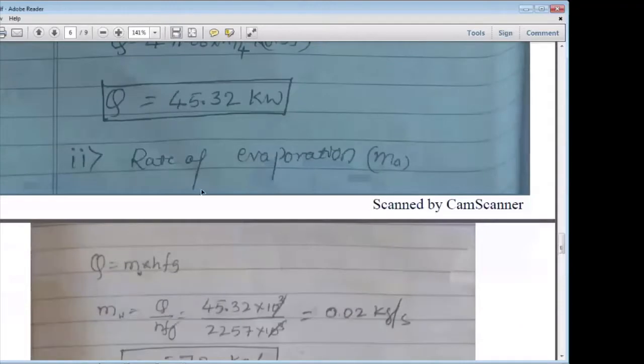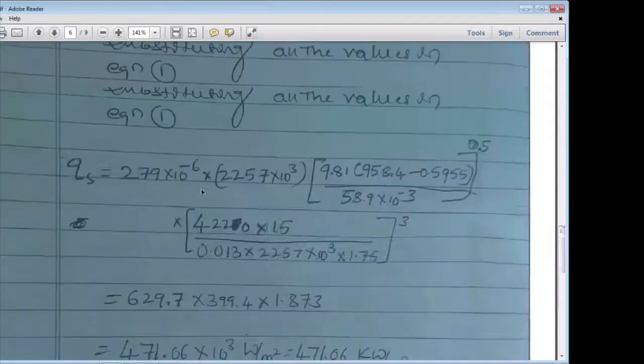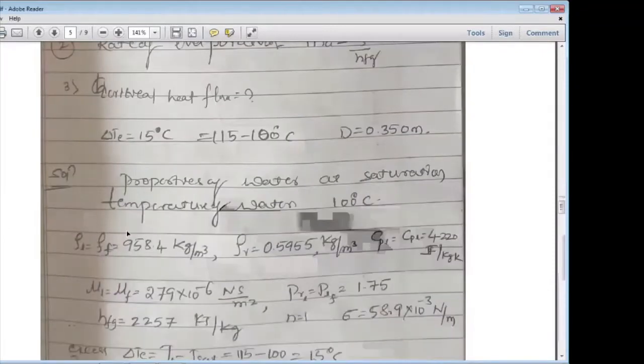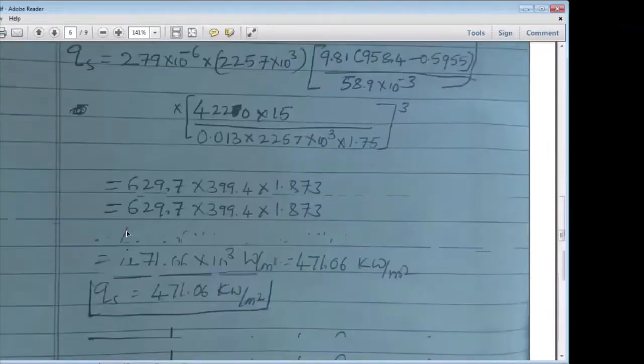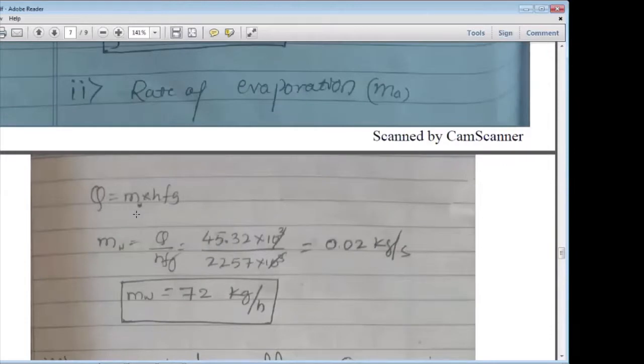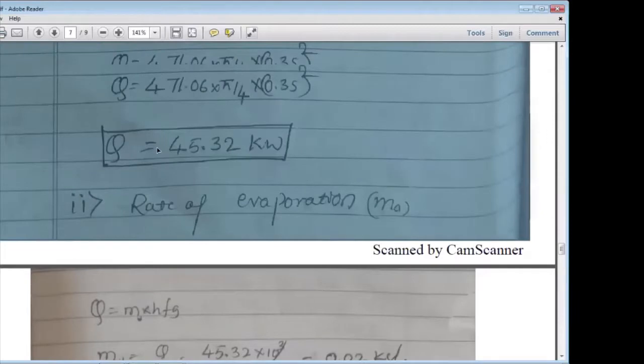Second, you need to calculate the mass flow rate, or rate of evaporation. If you are supplying heat to the copper pan using the burner, then evaporation will take place. Understand? That evaporation you need to calculate. So already you have calculated the Q.